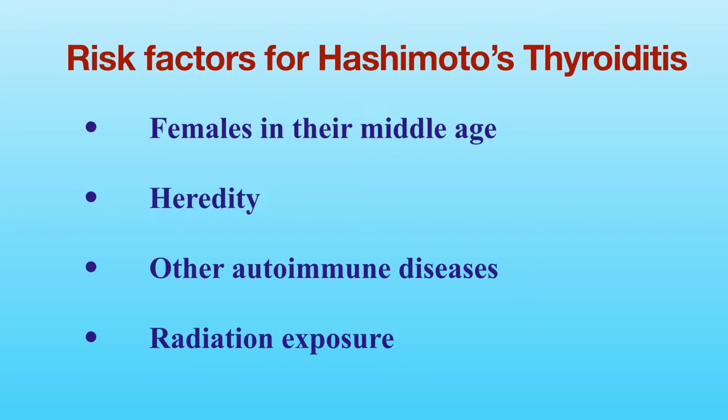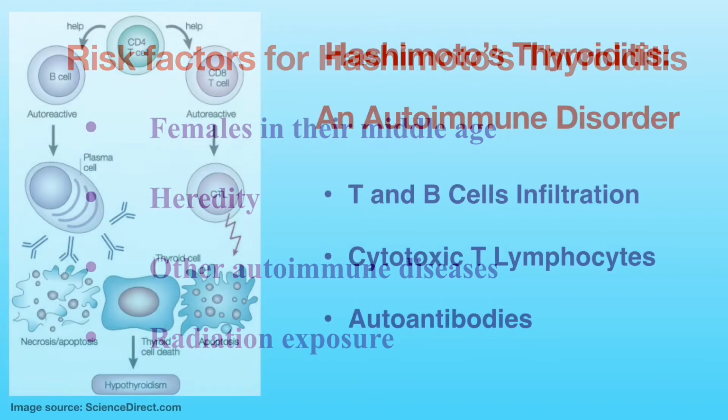Heredity. You are at higher risk for Hashimoto's thyroiditis if thyroid or other autoimmune diseases occur in your family. Other autoimmune diseases. If you have another autoimmune disease, such as rheumatoid arthritis, type 1 diabetes, or lupus, you are at higher risk of developing Hashimoto's thyroiditis. Previous radiation exposure also increases your risk of developing Hashimoto's thyroiditis.